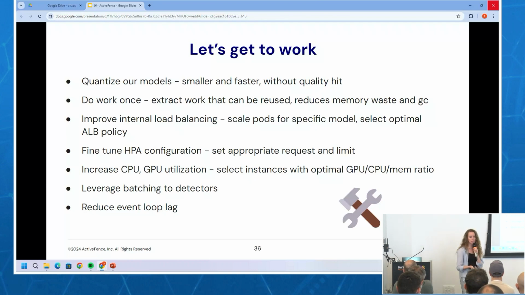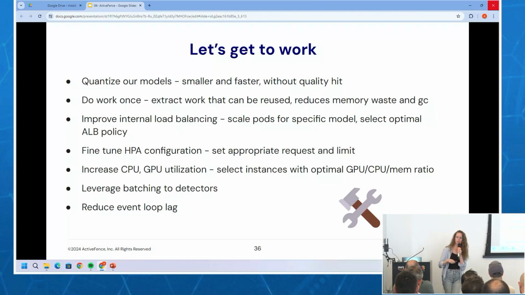Another thing is when we did get to auto scaling, we had to fine tune the HPA, look at our requests, look at our limits. We want to make sure that they're appropriate and that we scale up in the right way without wasting too many resources. We also worked really hard on improving our CPU and our GPU utilization. What this means is that we wanted to make sure that we weren't, again, wasting resources. So we had to look at the instances that we're using, pick the ones with the best CPU, memory, GPU ratio. We also wanted to pick the instances where we could put more on the machine.